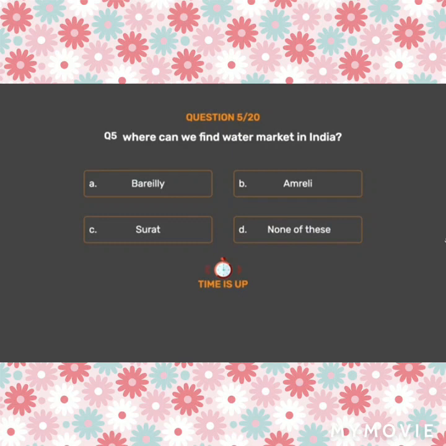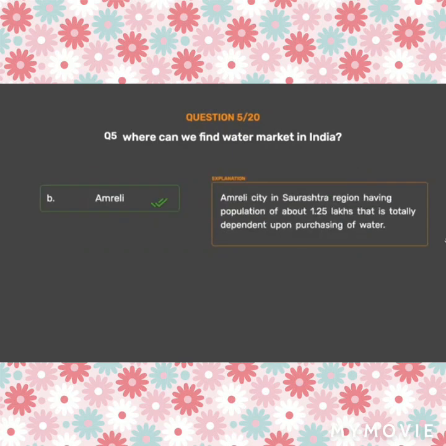The correct answer is Option B. Amreli. Amreli city in Saurashtra region, having a population of about 1.25 lakhs, is totally dependent upon purchasing of water.